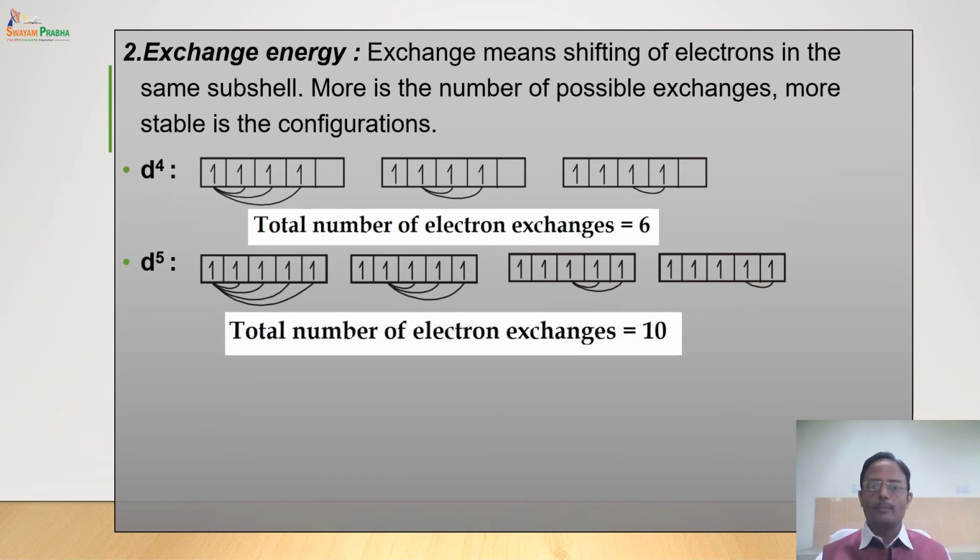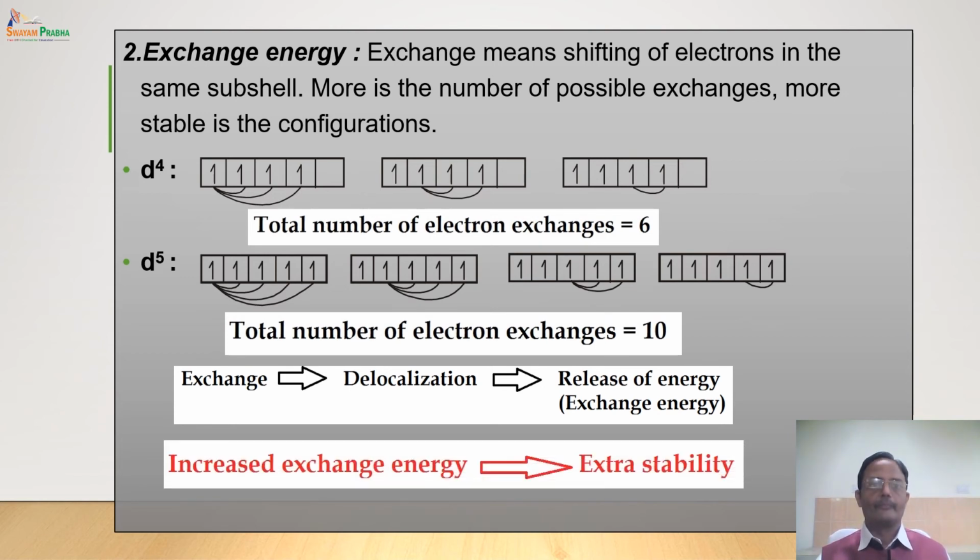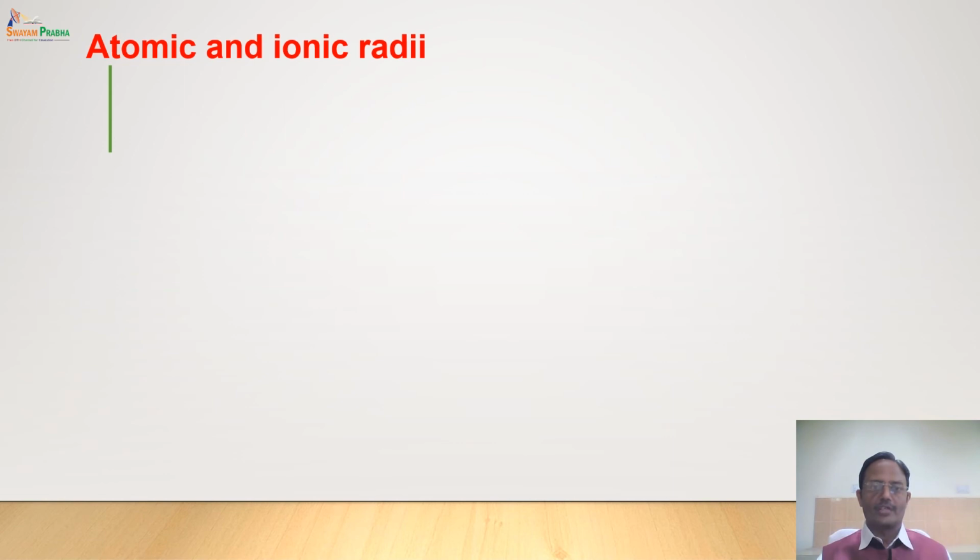So total number of electron exchanges are 10, and since there are more number of exchanges, there is more delocalization of electrons, and more delocalization leads to more release of energy, leading to extra stability. We know that less is the energy, more is the stability. Hence, increased exchange energy leads to extra stability in d5 as well as d10 configuration.